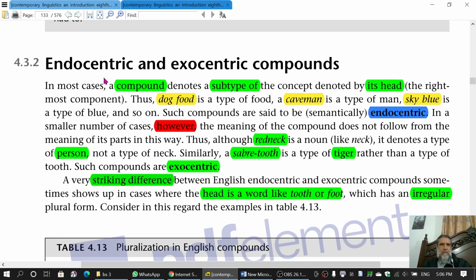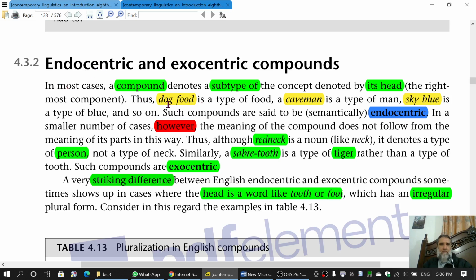We can also say that endo means inside and centric means the center. Whenever the meaning of the head is present in the meaning of the compound, we say it is an endocentric compound.